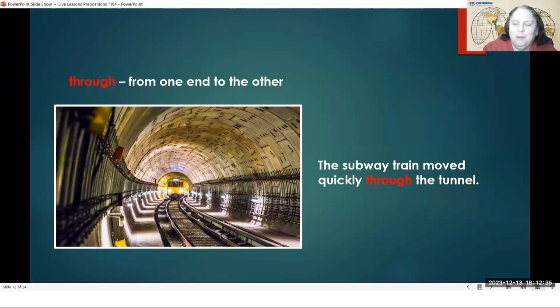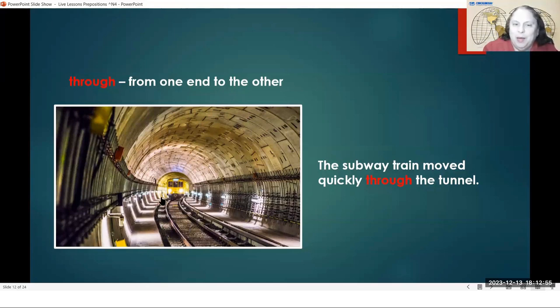Now, for some mountains, we have a tunnel, and instead of going up and then down, you can go through. You can go through the mountain from this side to the other side without going up and down. Someone dug a tunnel that will go through.